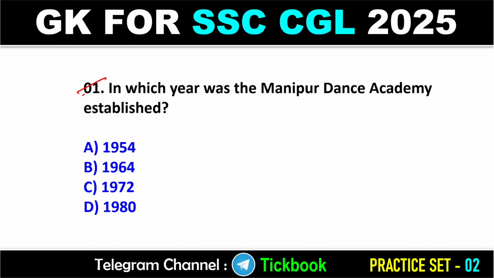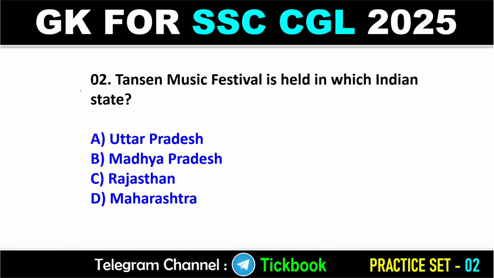Question number 1. In which year was the Manipur Dance Academy established? Option number A is the right answer, 1954. Question number 2. Dance and Music Festival is held in which Indian state? Option number B is the right answer, Madhya Pradesh.